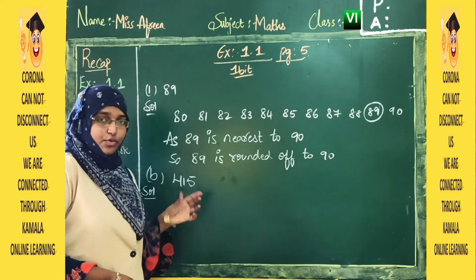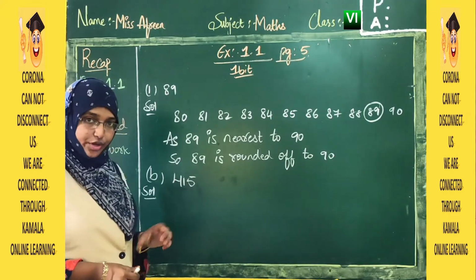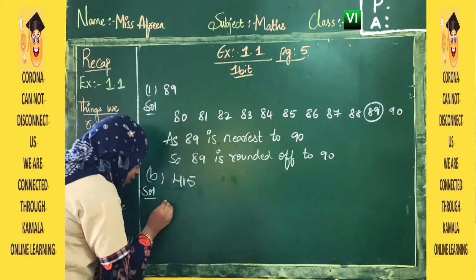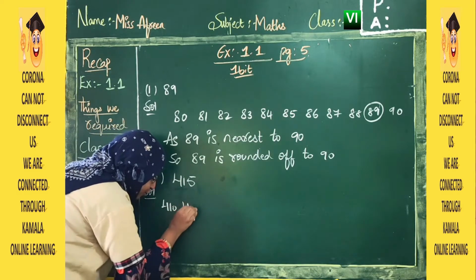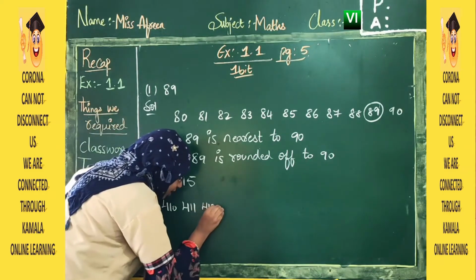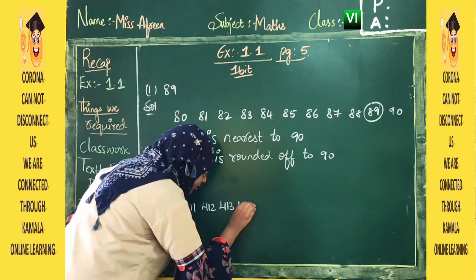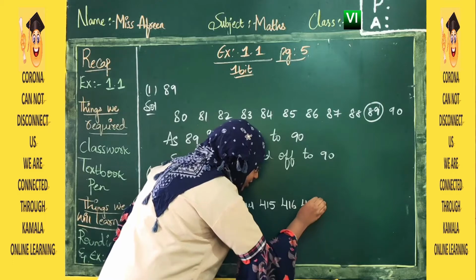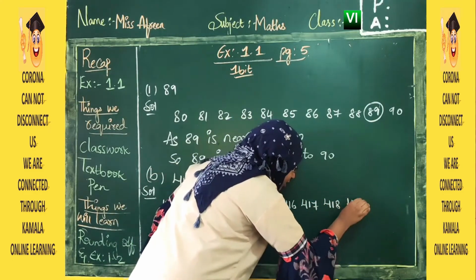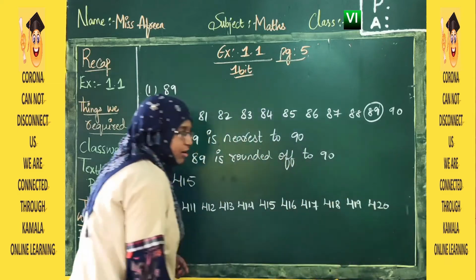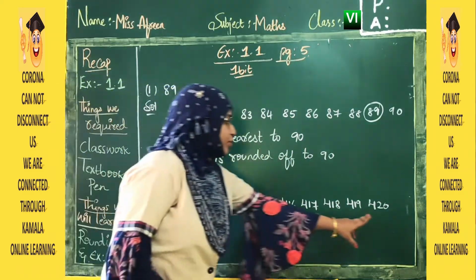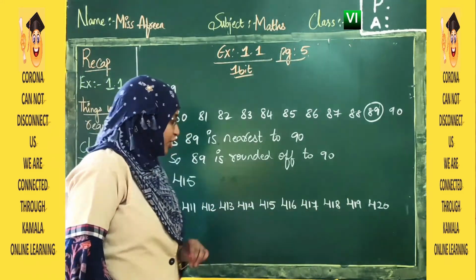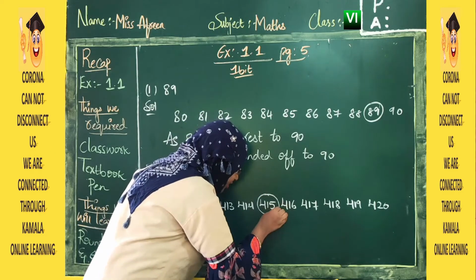Next, the second one is 415. Now this is nearest to tens, so we will write from 410 to 420, because these are tens. So let us start: 410, 411, 412, 413, 414, 415, 416, 417, 418, 419 and 420. So from 410 to 420, our value lies between them. Now let's see what the value is.